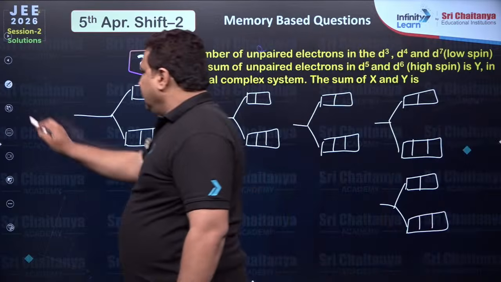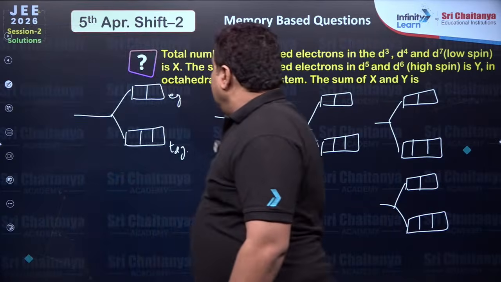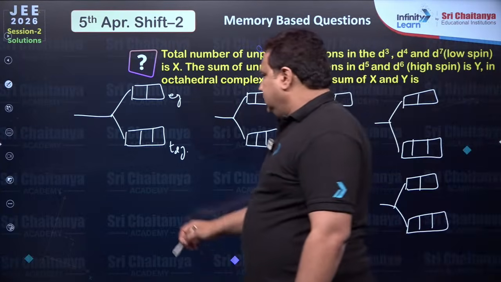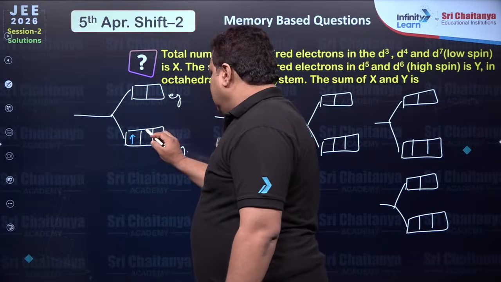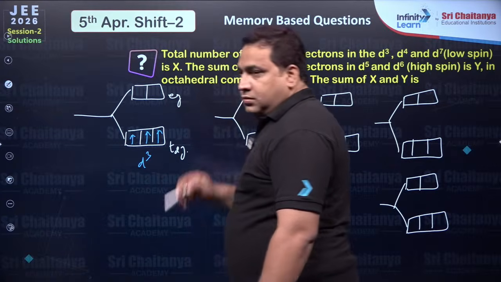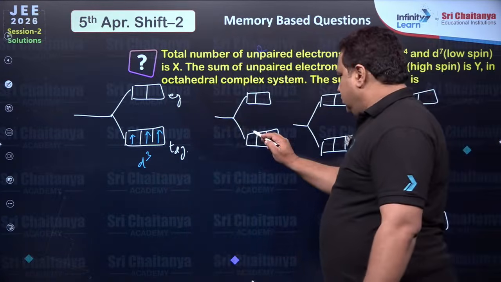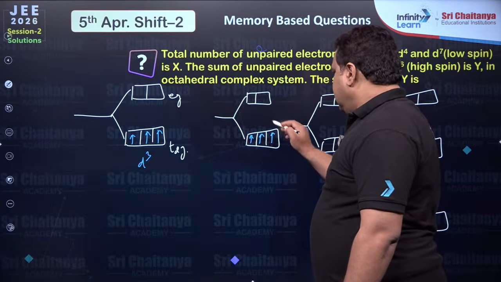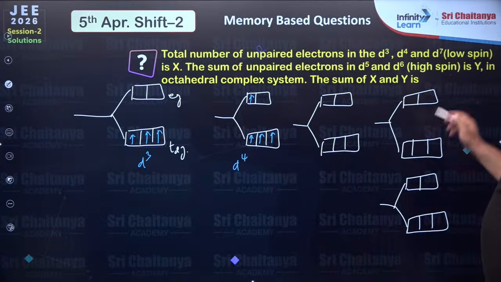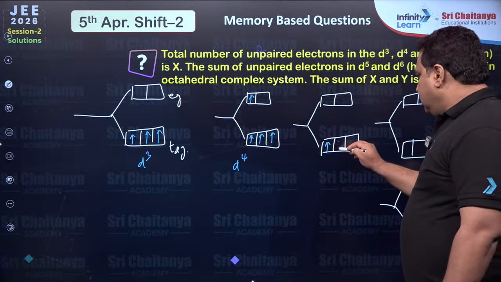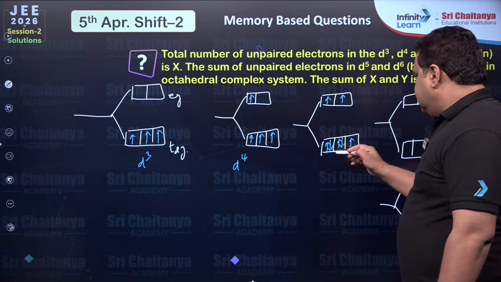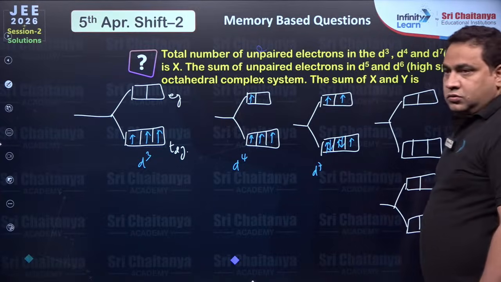Okay, dear students. So here, D3, D4, D7 in low spin. So D3: 1, 2, 3. This is D3. Then D4: 1, 2, 3, it will go here, right? This is D4 in low spin. Then D7 in low spin: 1, 2, 3, 4, 5, 6 and 7. This is D7 in low spin.